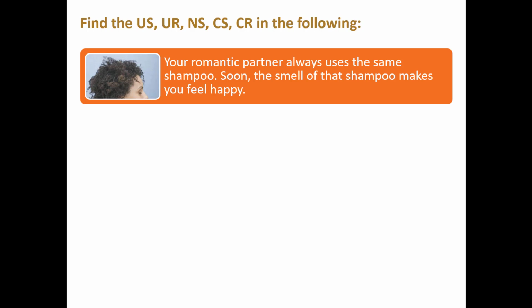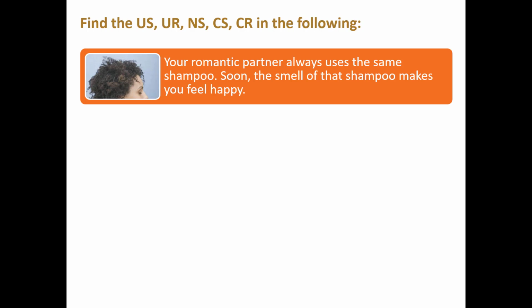Right? So what's the neutral stimulus? In this case, it's going to be the smell of the shampoo, because before you have any association of that shampoo, is it just going to make you randomly feel happy? Probably not. So the shampoo is the neutral stimulus. What's the unconditioned stimulus? Well, it's the romantic partner. They make you feel happy, right? And that feeling of happiness is the unconditioned response. You don't have to learn to feel happy around somebody you're romantically involved with.